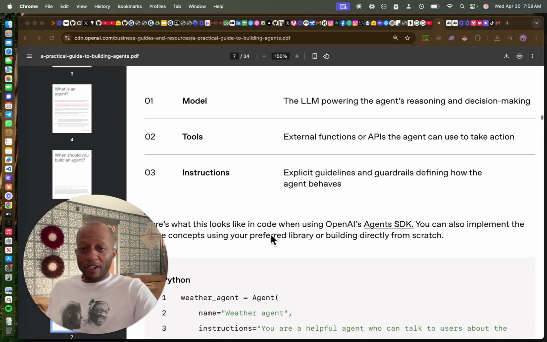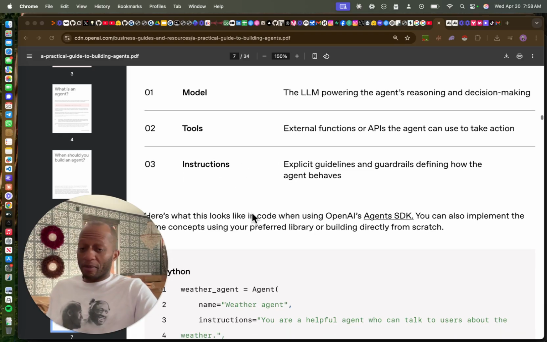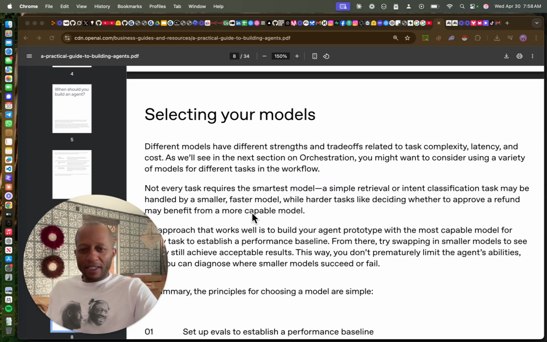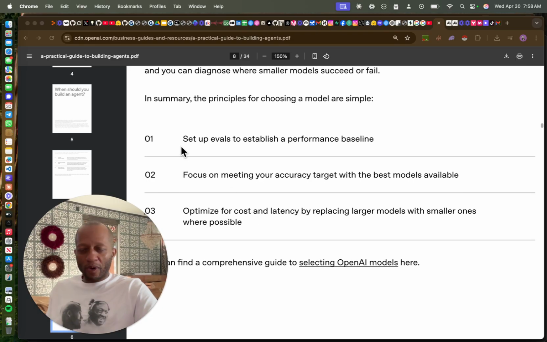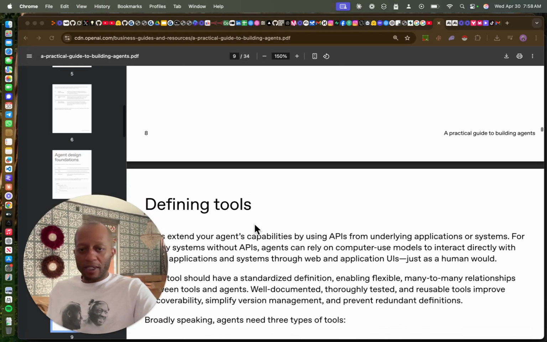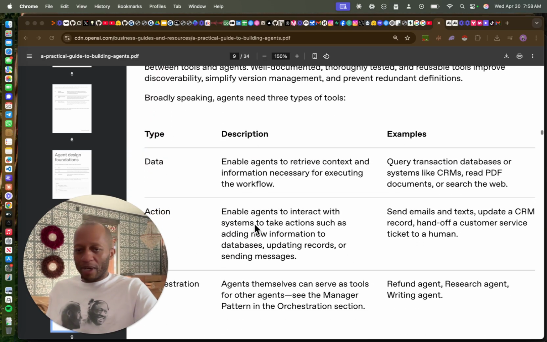Agent design foundations: you need a model, tools, and instructions. What they didn't talk about is memory, or I haven't seen it yet. Selecting your models is very important. Set up the evals to establish a performance baseline. Focus on meeting your accuracy target with the best models available. Optimize the cost and latency by replacing larger models with smaller ones where necessary. So you don't always need the big ones to move.